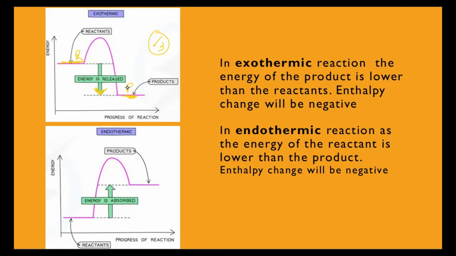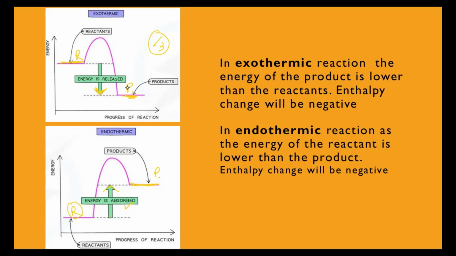Okay. Then when I have to draw for an endothermic, I know that the energy of the reactant is lower. This is reactant and this is product. It's lower than the product. So that is the reason, in order to form the product, it needs to acquire certain energy. So the energy is absorbed from the surroundings in order to match the energy of the product, right?